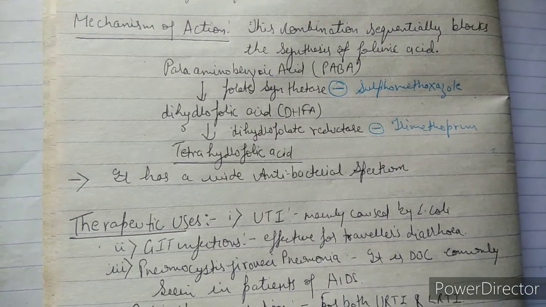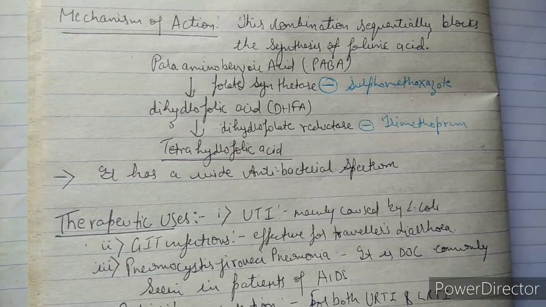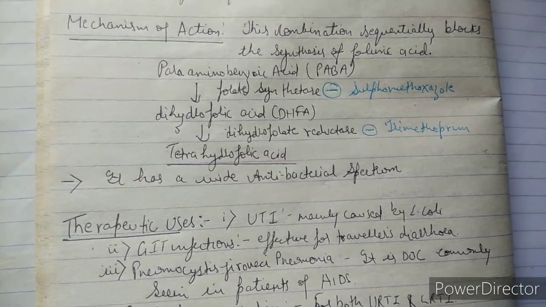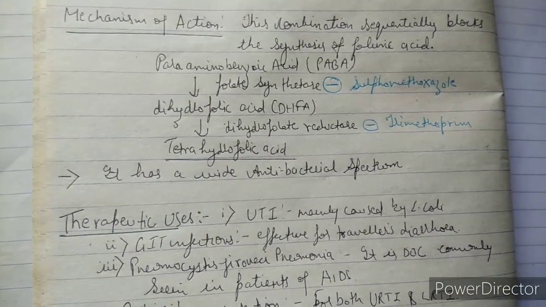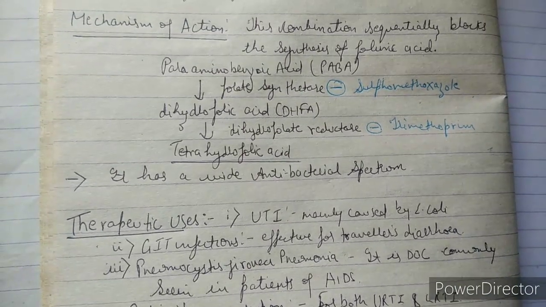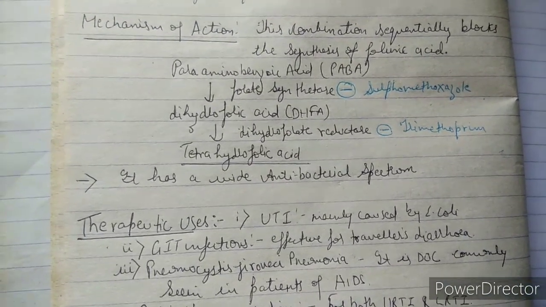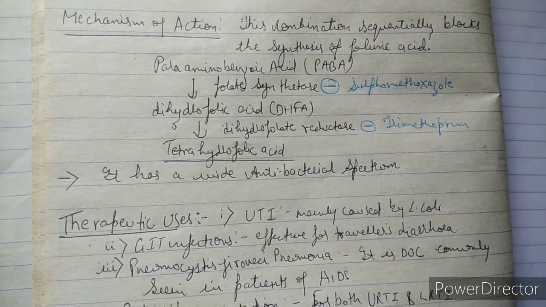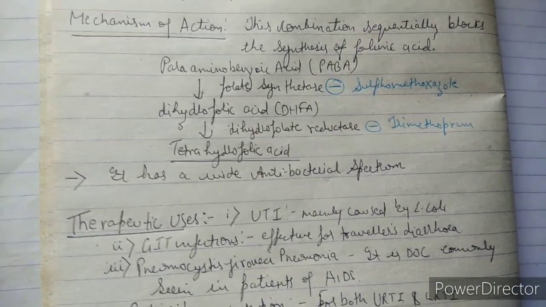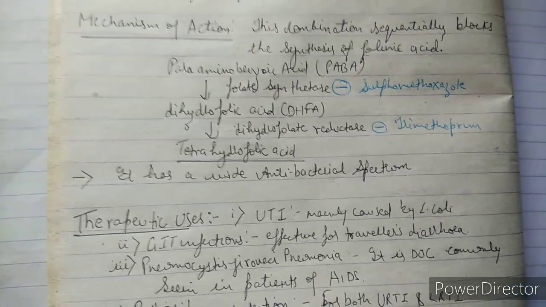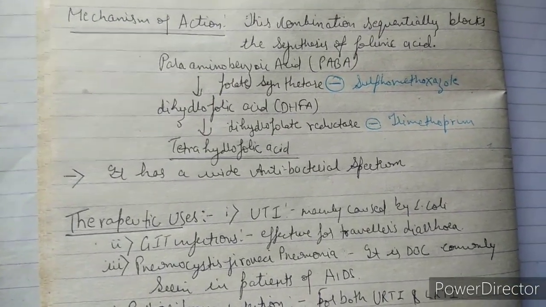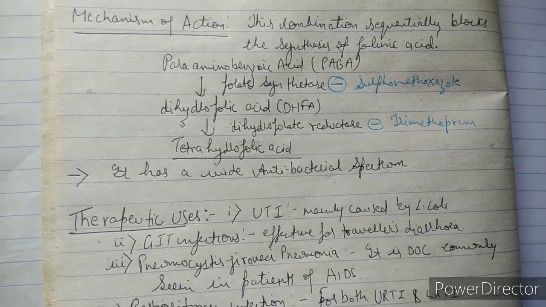So what does this cotrimoxazole do? It is formed by combining sulfamethoxazole and trimethoprim. So what does sulfamethoxazole do? It inhibits the enzyme folate synthetase, which converts para-aminobenzoic acid into dihydrofolic acid. So if dihydrofolic acid is not formed, then tetrahydrofolic acid will not form, and the formation of folic acid will be stopped.